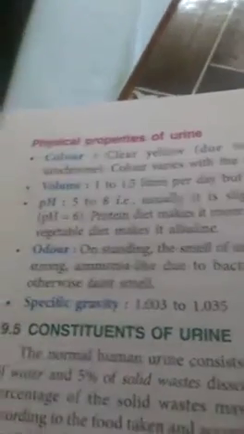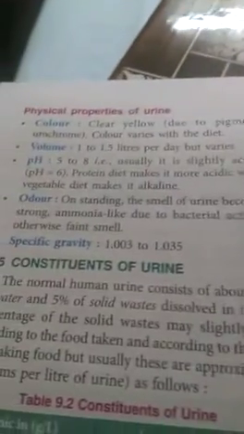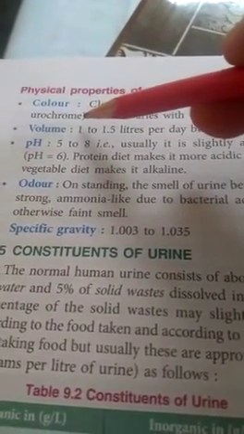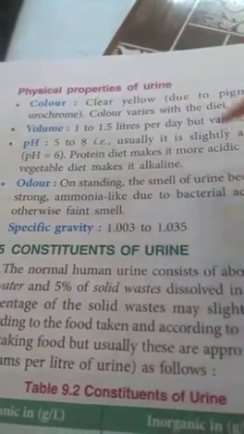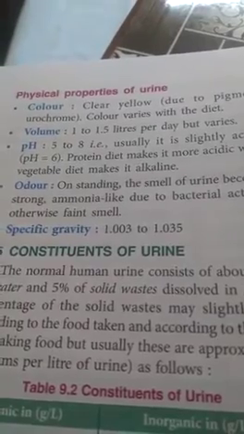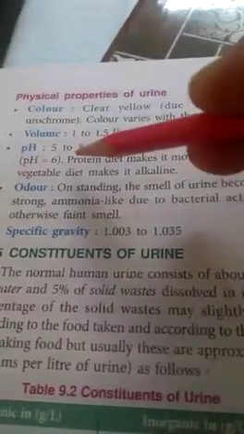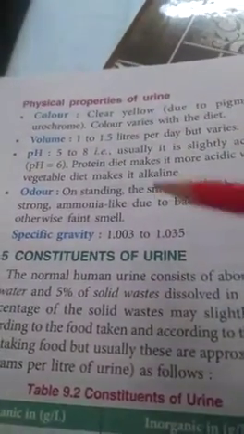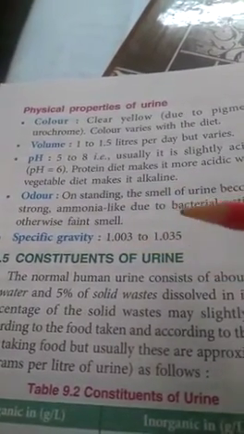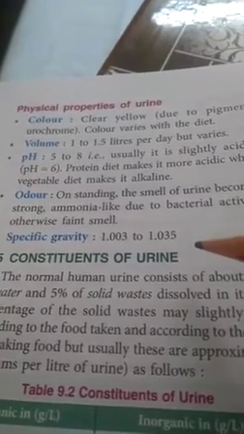Urine is clear yellow due to the pigment known as urochrome. So the color of urine is due to the pigment called urochrome. Volume is about 1 to 1.5 liters per day, and it is slightly acidic in nature. Odor is of ammonia, and specific gravity is about 1.003 to 1.035.